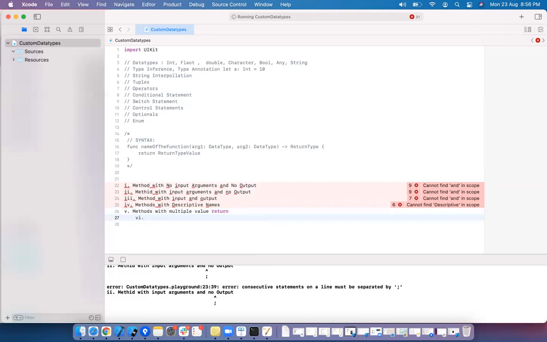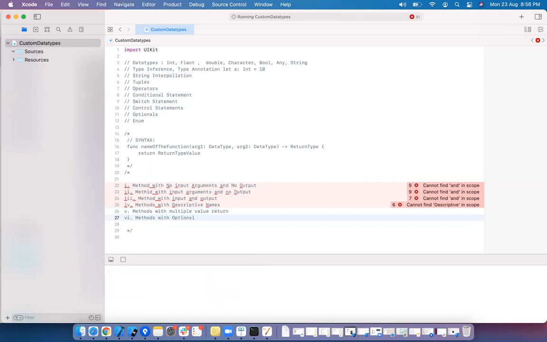And we have methods with optional output. Methods with varied number of parameters.